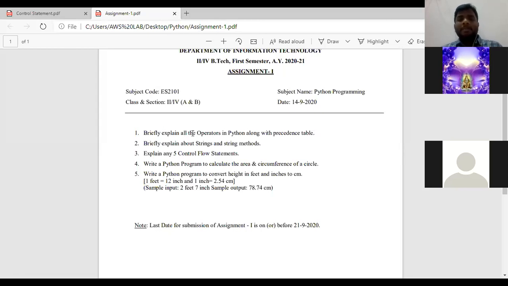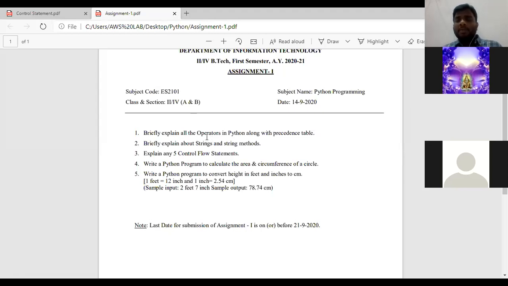First one, briefly explain all operators in Python along with precedence table. So first you need to start with what is an operator, what is an operand. Next, ఎన్ని operators ఉంటాయి, ప్రతి operator కి కూడా you need to mention an example. Since this particular subject is a programming subject, even in the question paper, if you are asked to write a program or not, you need to mention a program compulsorily. Program ane adigina adakapoyina prati daniki you need to mention a program.